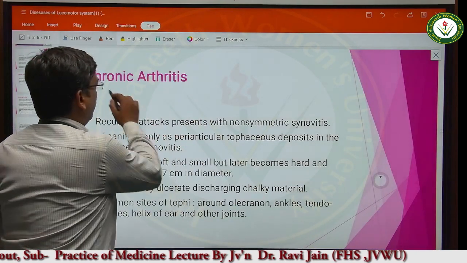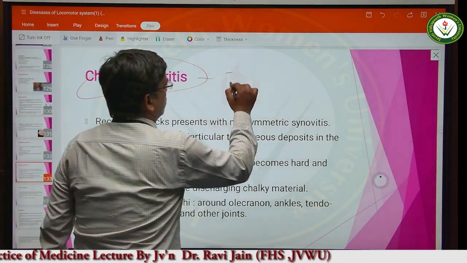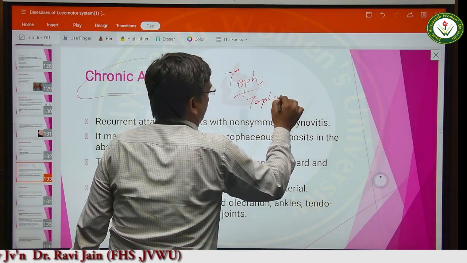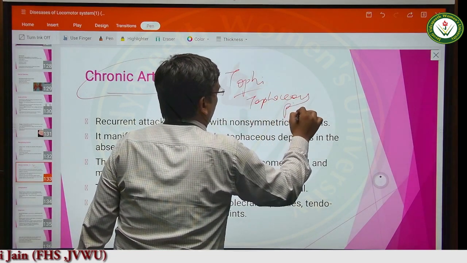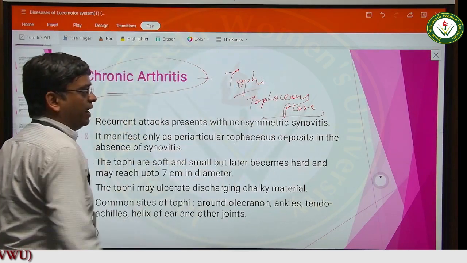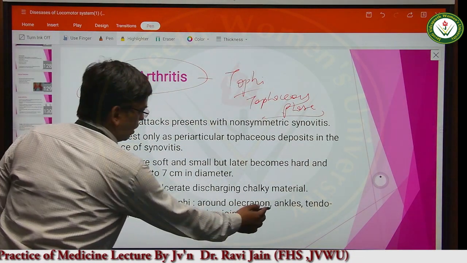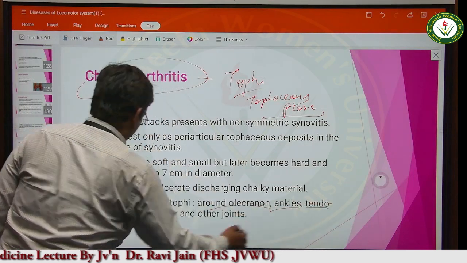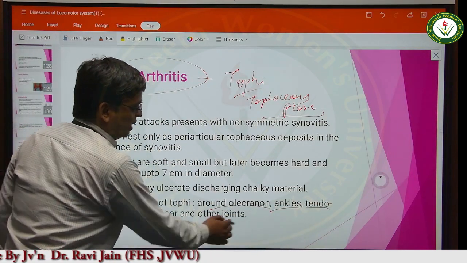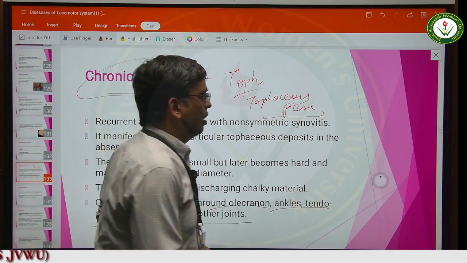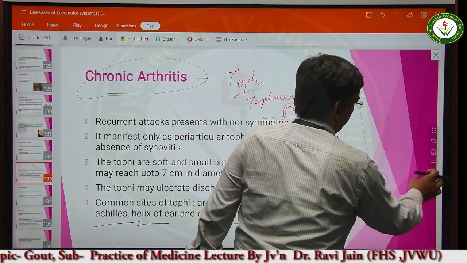This is occurring in case of chronic arthritis. This is also known as tophi or tophaceous phase. Alright, there is formation of tophi in the chronic phase. Where these tophi are formed, they can be found around the olecranon process, around the ankles, tendo Achilles, helix of the ear and other joints. So, this is the chronic phase or the chronic tophaceous gout.